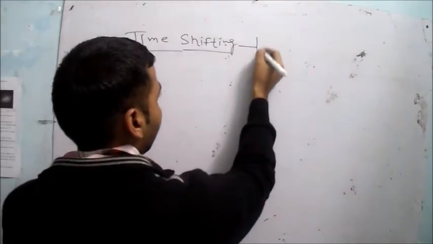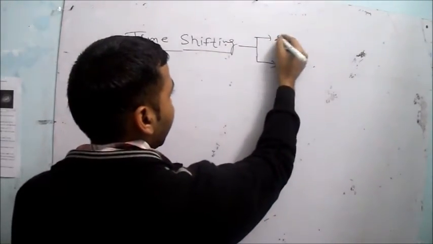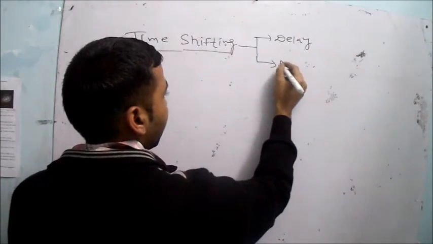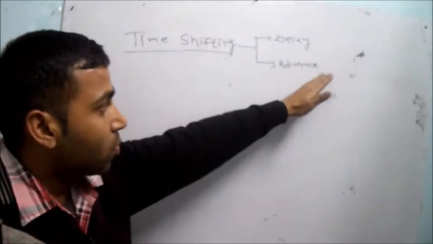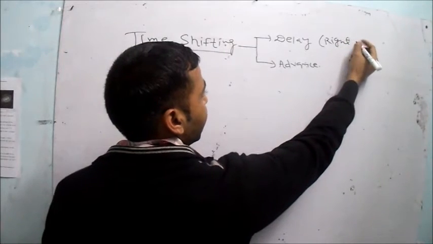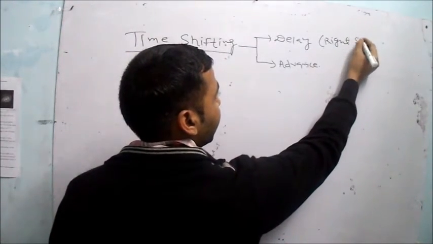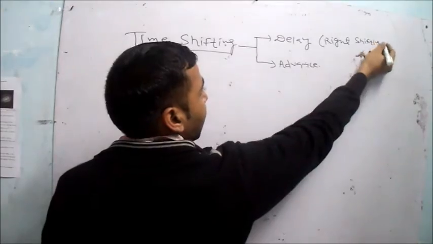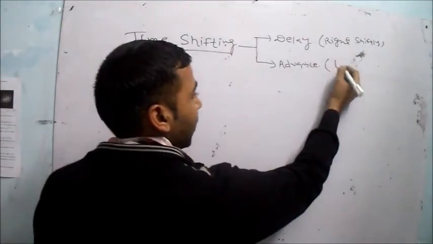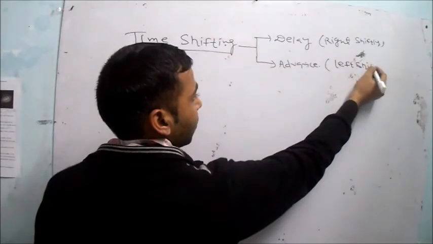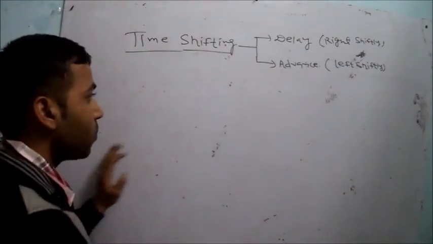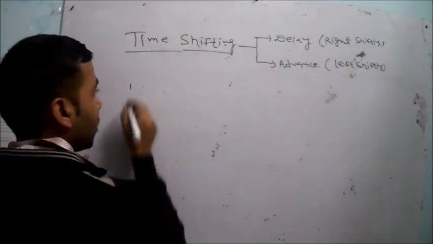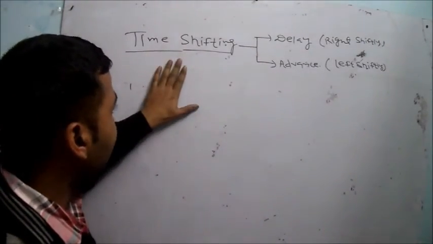Time shifting may be of two types. One is the delay in time, second one is the advance in time. Delay in time is known as right shifting. If you are shifting the signal to the right side, then it is known as the delay of the signal, right shifting. And the second one is the advance of the signal. This is known as the left shifting. If you are shifting the signal to the left side, then it is known as left shifting.